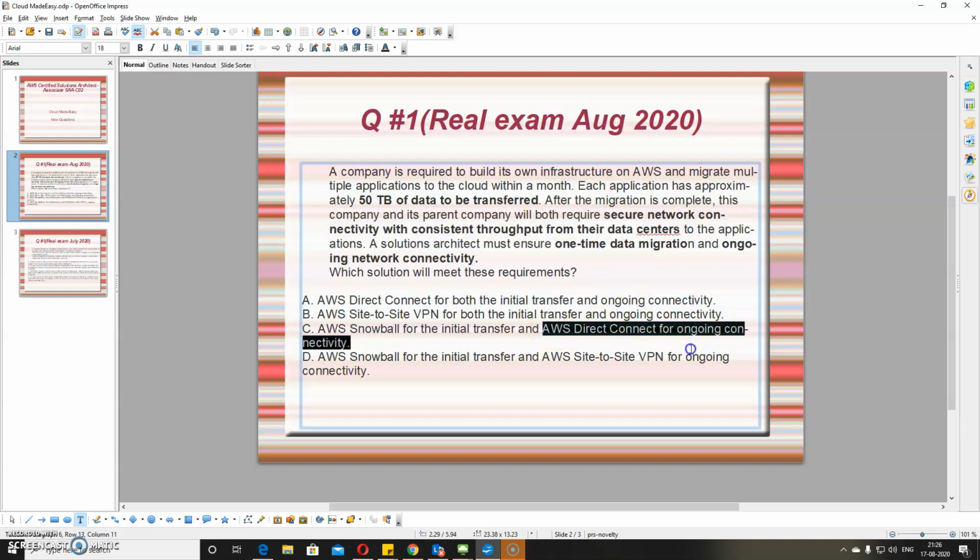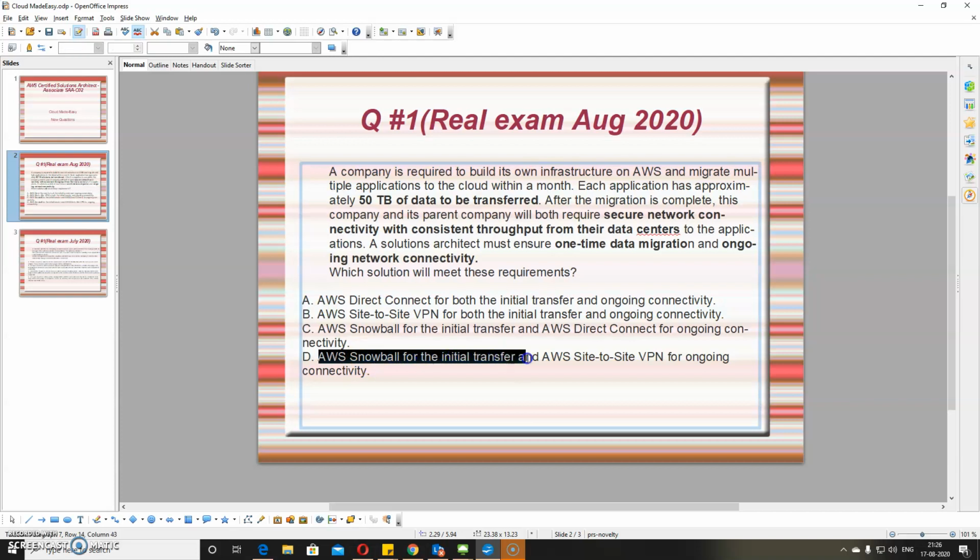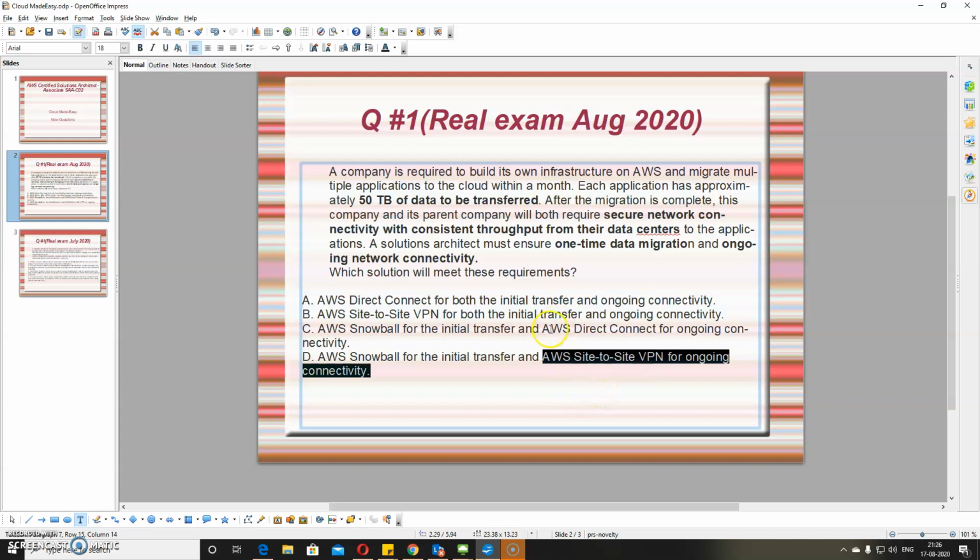Okay, so I just want to scan the next options. The next option is AWS Snowball for initial transfer, that is fine, and AWS site-to-site VPN for ongoing connectivity. Now this is a little bit tricky, because AWS site-to-site VPN can be done very quickly, but it is not as secure as AWS Direct Connect.